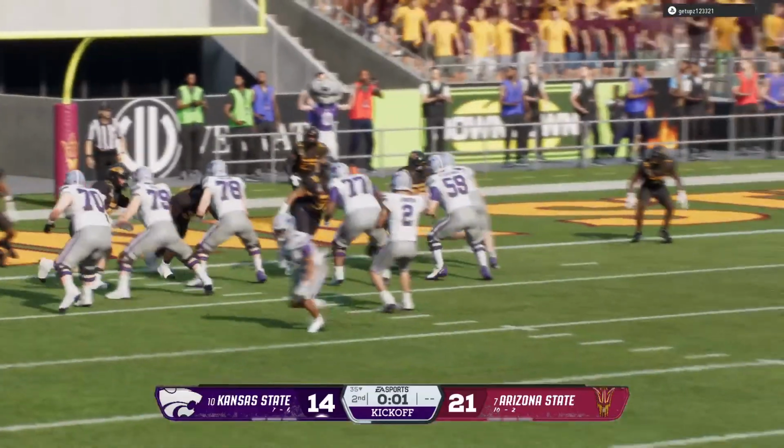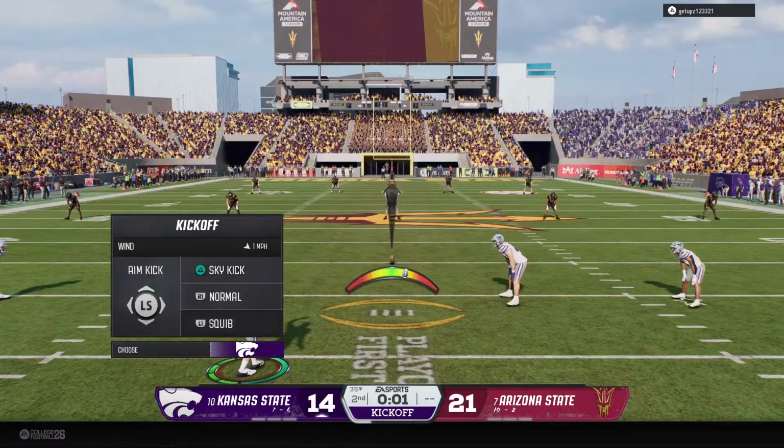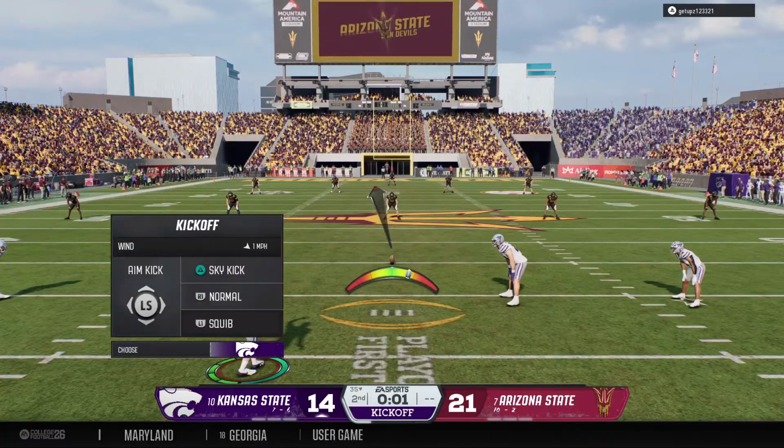And he knocks the PAT right down the middle. So an important touchdown just before halftime. Not much time for the opposing offense to try to answer before the break.